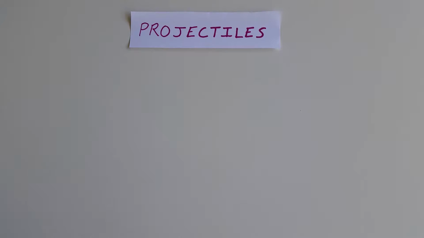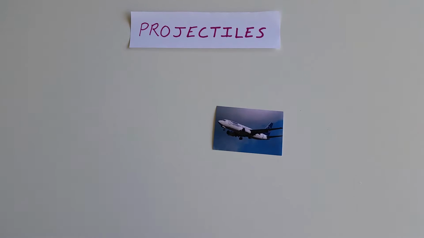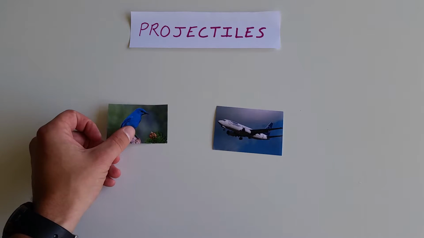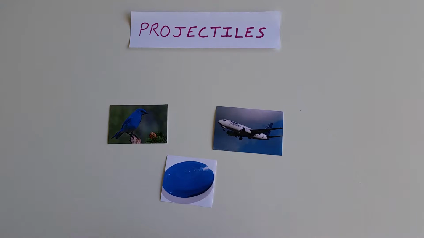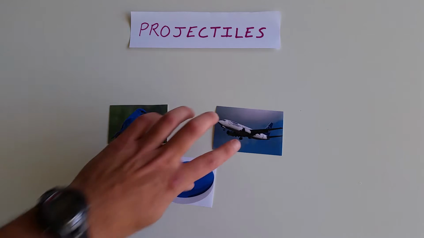Well, certain things that aren't projectiles. An airplane's not a projectile. Neither is a bird, nor a frisbee, because all of these things require air resistance in order to fly however they want to fly. The bird and the plane can control their own motion, and the frisbee kind of hovers on the air, so it doesn't follow that normal parabolic path, so it doesn't count as a projectile either.